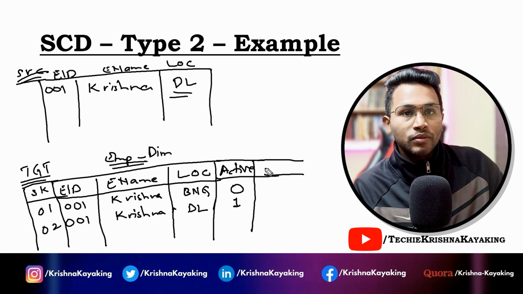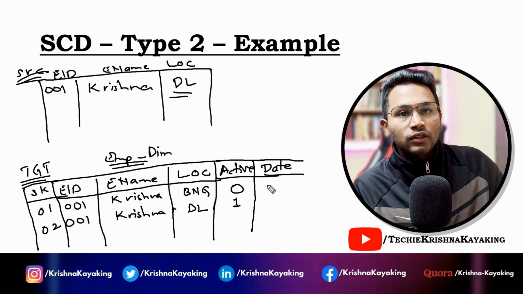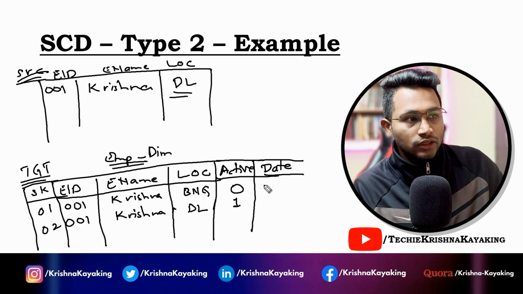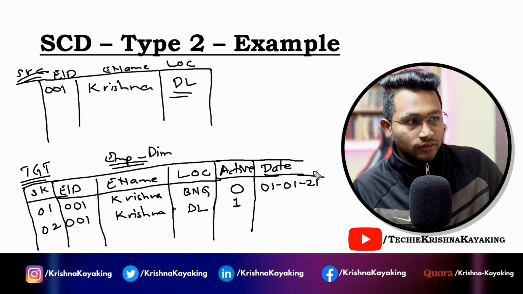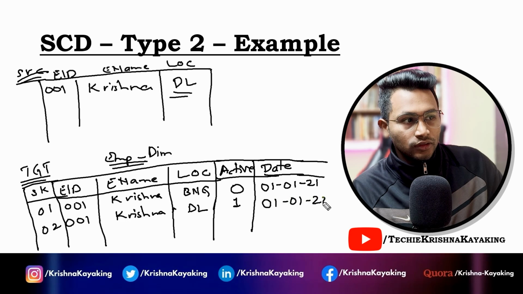And then I can also mention the date, the ETL job run date. So maybe this record was in 01 January 2021, and then this data maybe changed in the year 2022, 01 01 22.